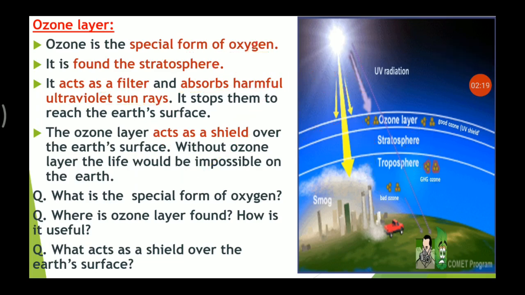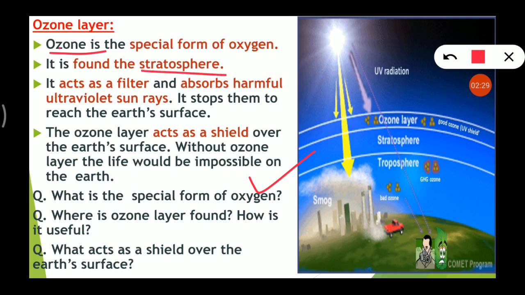What is the special form of oxygen? Ozone. Where is the ozone layer found? It is found in the stratosphere. And how is it useful? You can write this one or this one: it works like a shield over the earth's surface, or it acts as a filter and absorbs harmful ultraviolet rays.